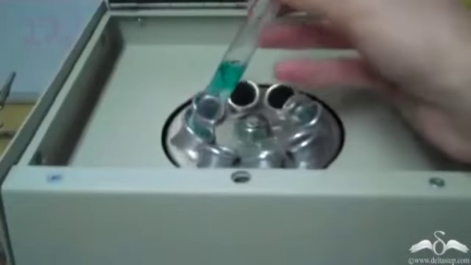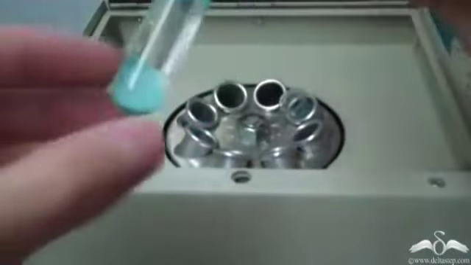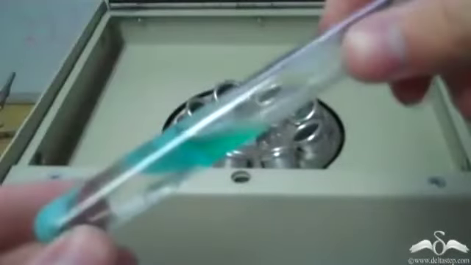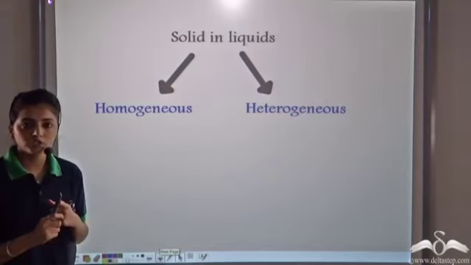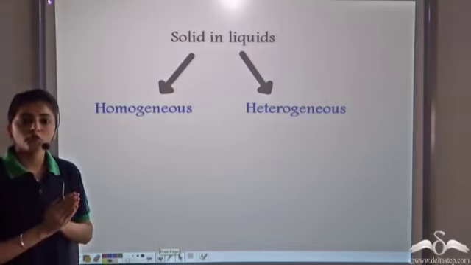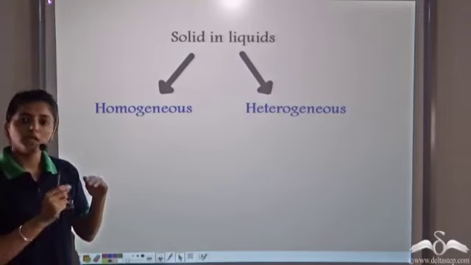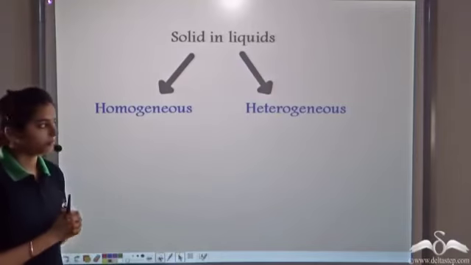When we take it out, we see that the solid, which is heavier in this case, settles at the bottom, and the clear liquid separates out, that is, it comes on the top. So using centrifugation, we separate the contents of a homogeneous mixture. The heavier particle settles at the bottom and the lighter particles float on the top.